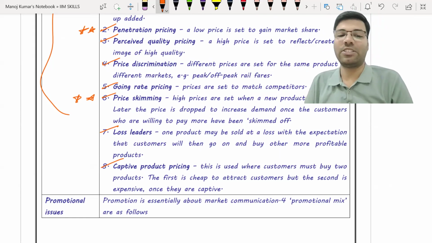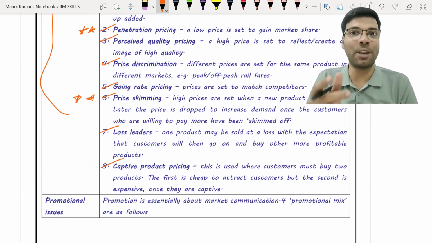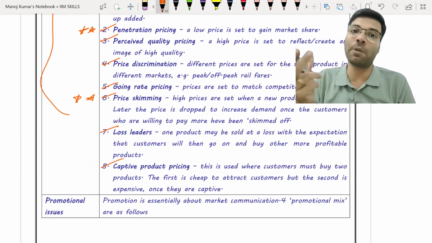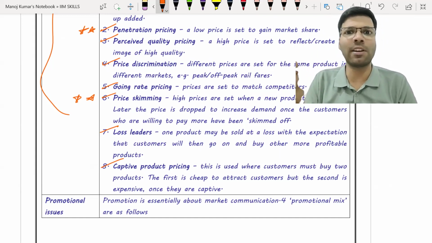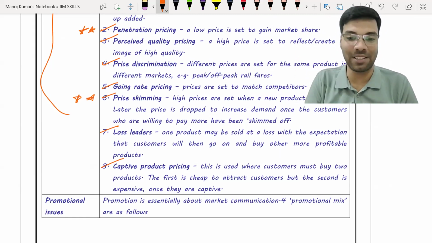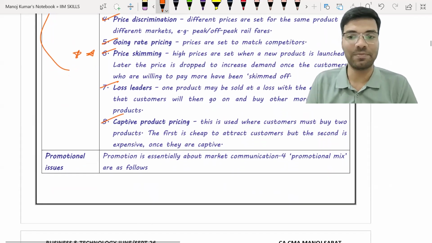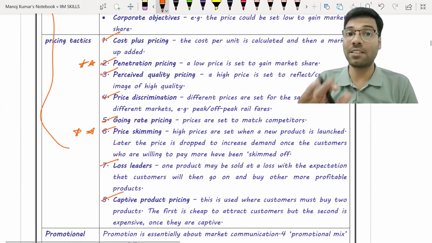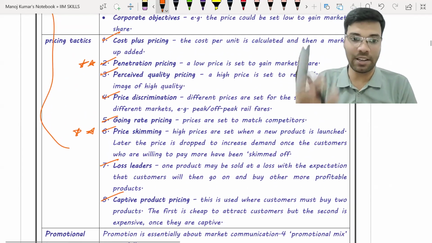Okay, fine. Similarly, if you see, shaving creams come with a shaving brush also. Shaving creams are of high price, 120, 130, 150 rupees will be there. And shaving brush is 20, 30 rupees. So this is called captive product pricing. Okay, have you all understood this? Fine. So please remember all this pricing strategy. This may be coming in the final exam.